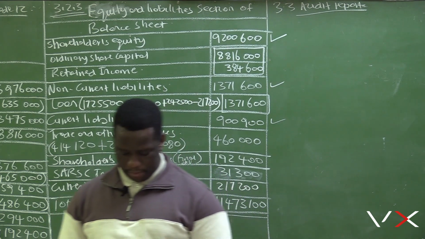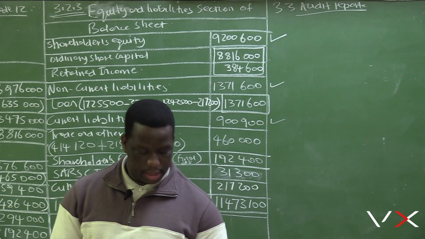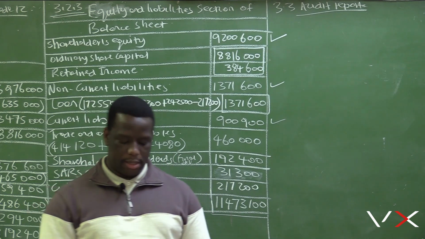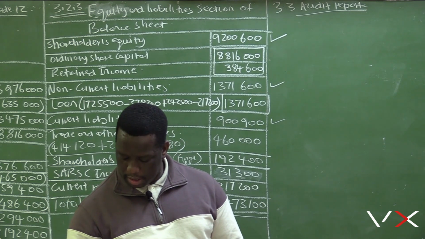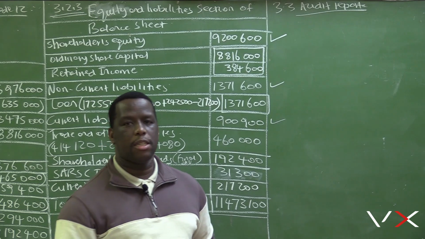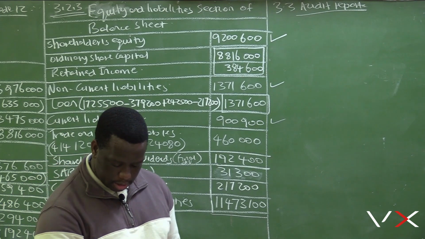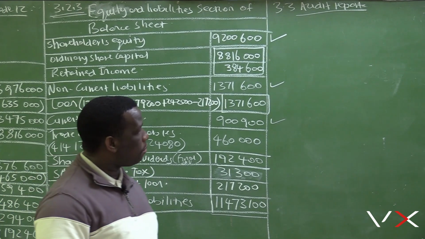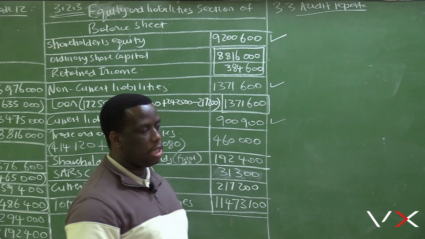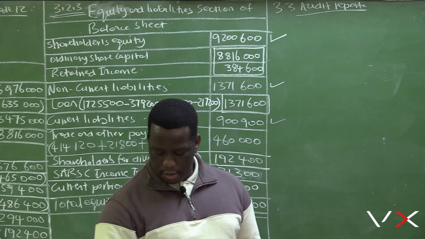So the company becomes very happy when they receive an unqualified report, because it indicates that everything in the financial statement is in accordance with the Companies Act, and it is in the manner that is required by the international financial reporting standards. There is also an adverse opinion. The adverse opinion is a very bad report. There is also a disclaimer of opinion wherein the